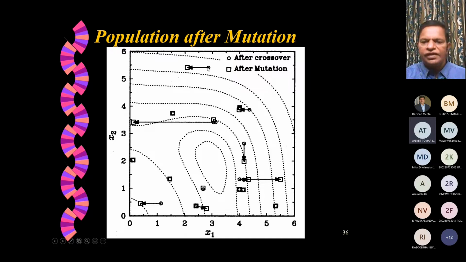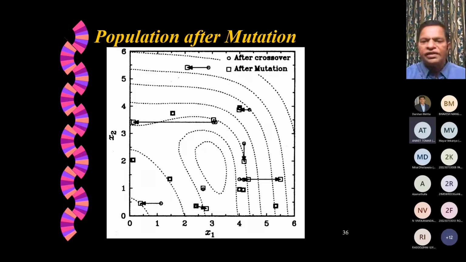The x1 value is, let us say, somewhere around 3, and it has now become 2.1 or something like that. Here we are doing single point mutation mostly, so only one of the variables will be affected. Therefore, it will move along the x-axis or along the y-axis depending on where we have done the mutation, whether in the first 10 bits or the next 10 bits.